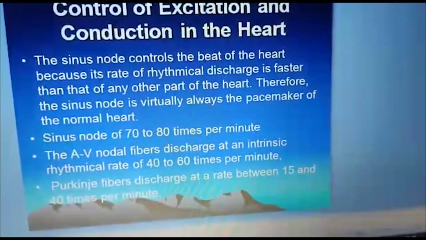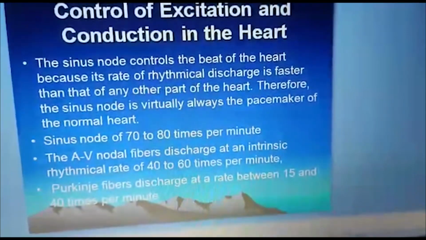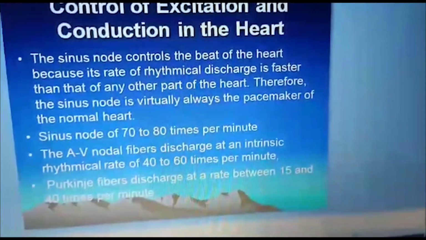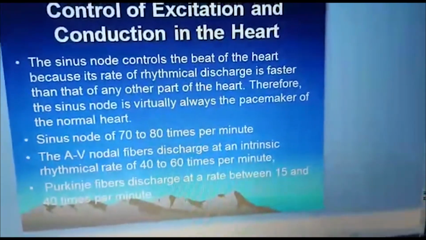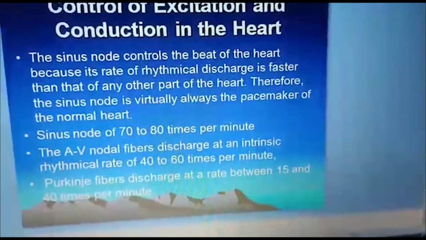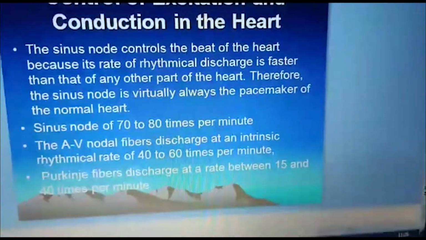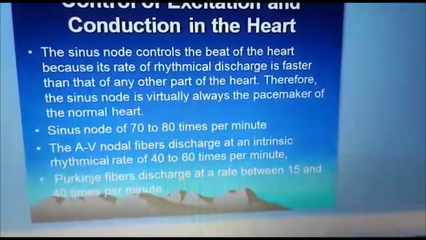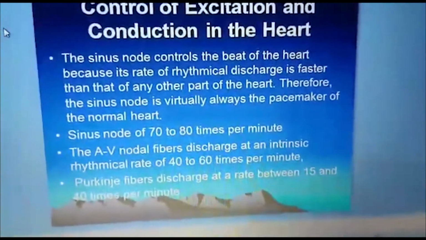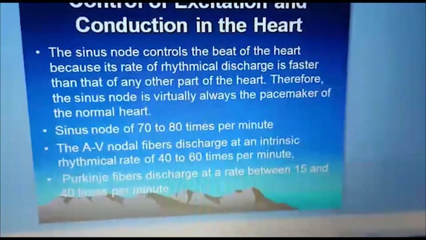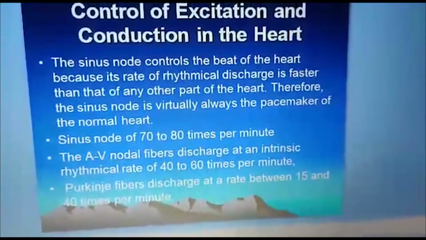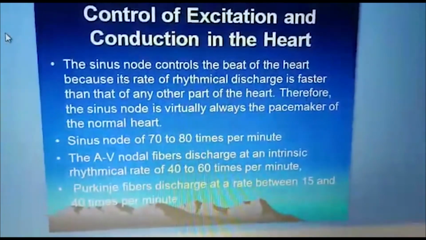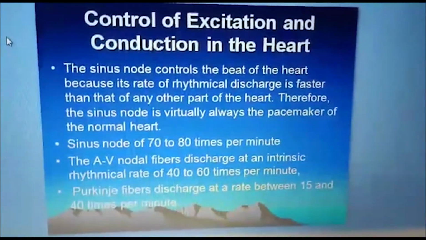The sinus node discharges at the rate of 70 to 80 times per minute, whereas AV nodal fibers discharge at an intrinsic rhythmical rate of 40 to 60 times per minute. So this is naturally less than the SA node, and Purkinje fibers discharge at a rate between 40 and 50 times per minute, still lower than the AV node. So here we can say the SA node has the higher rate of discharge per minute. That's why it is capable of autorhythmicity, or self-generation of an action potential. So it should definitely be called the pacemaker of the heart.